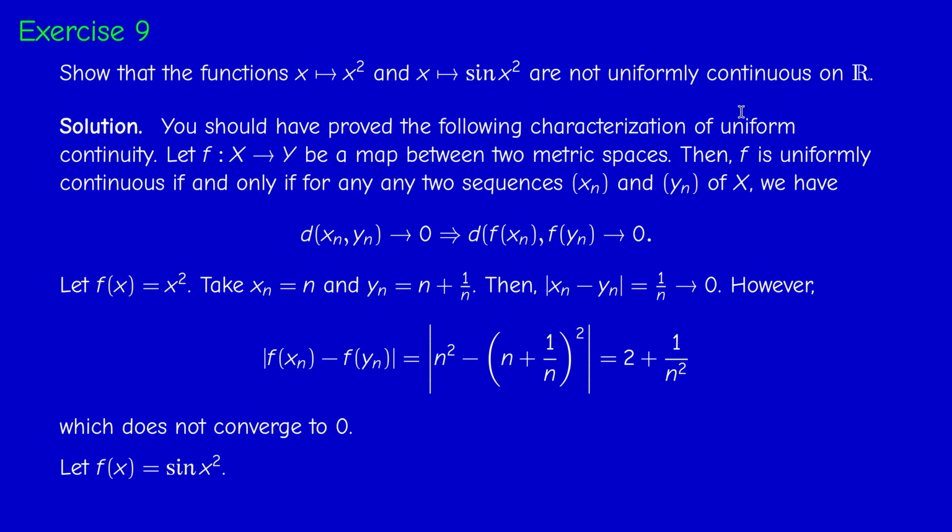And in the case of sine x squared, I'll just give you the hint. Take xn to be radical of pi over 2 plus n pi, and yn to be the same thing, but instead of n, n plus 1 pi.